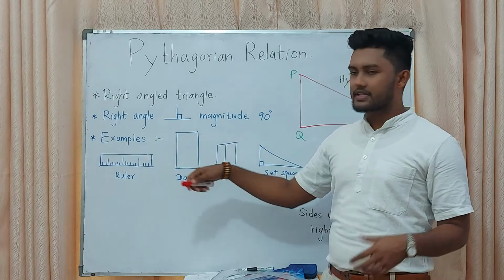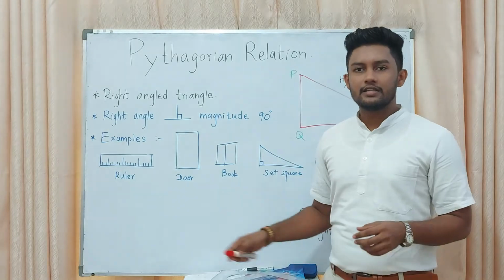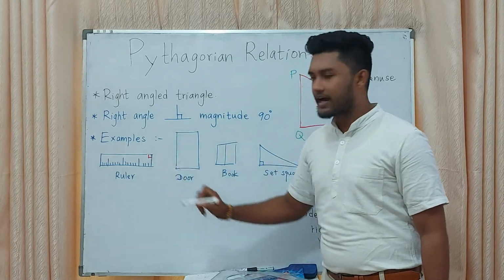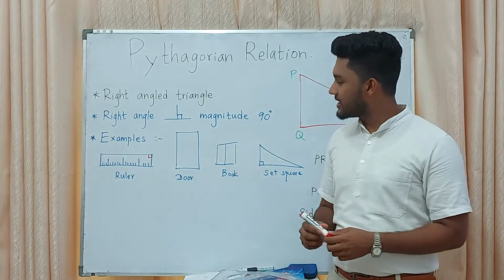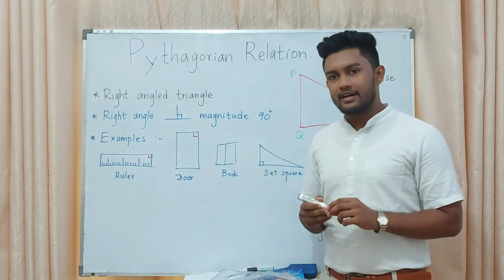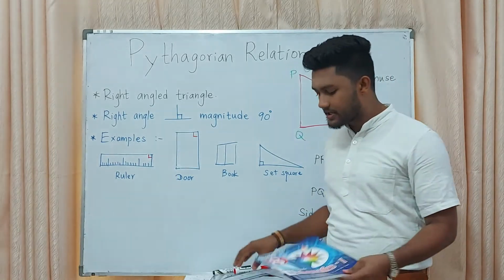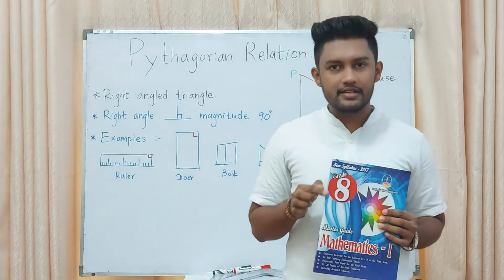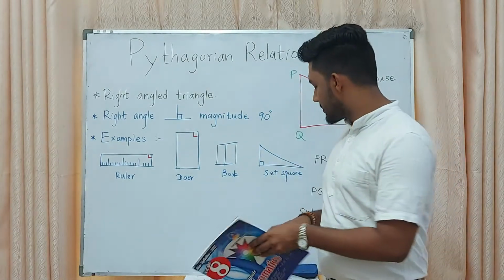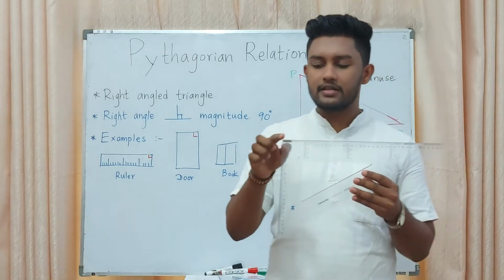Then we want to know examples where we can find the right angle. When you consider a ruler, the corner of the ruler is 90 degrees, or a right angle. A door, the corner of a table, there we can find a 90 degree right angle. The corner of a book is 90 degrees; all four corners are 90 degrees in magnitude. Also in the center square, there we can find a 90 degree angle.